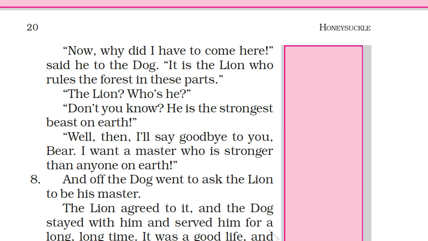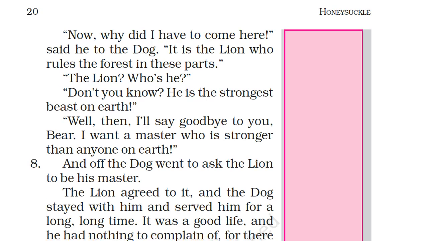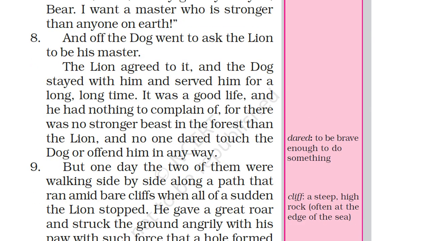So that dog said goodbye to the bear. Okay, I am leaving you. I want a master who is stronger than anyone on earth, whatever creature is strongest in the world, I want him to be my master. And off the dog went to ask the lion to be his master. The lion agreed to it, and the dog stayed with him and served him for a long, long time.